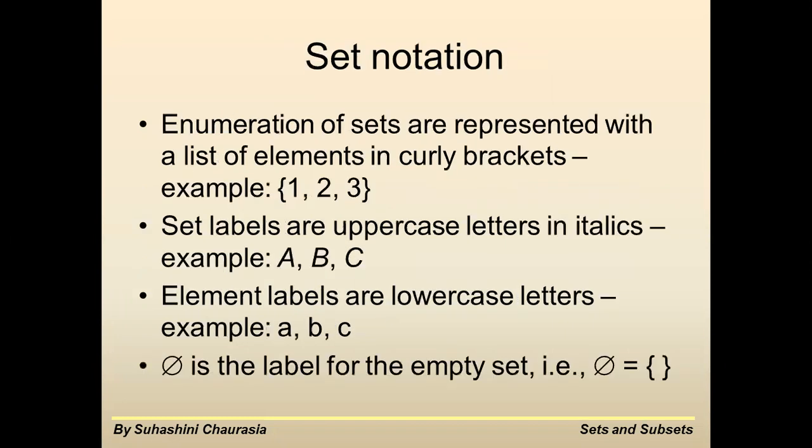Okay. Now let's see the set notation. How do you denote the set? Enumeration of sets are represented with a list of elements in the curly bracket. See example, curly bracket open, 1, 2, 3. So we say that it is a set of 3 elements which are numbers, 3 numbers, set of 3 numbers starting from 1 till 3.